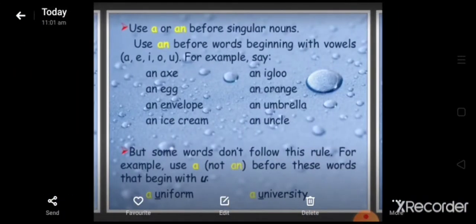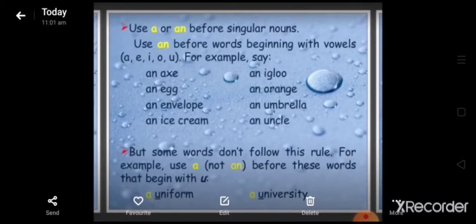Use a or an before singular nouns. Use an before words beginning with vowels. As you all know, we have 5 vowels in English grammar: A, E, I, O, U. For example, we can see over here an axe, an egg, an envelope, an ice cream, an igloo, an orange, an umbrella, an uncle. You can pay attention, the word or object starts with a vowel sound.